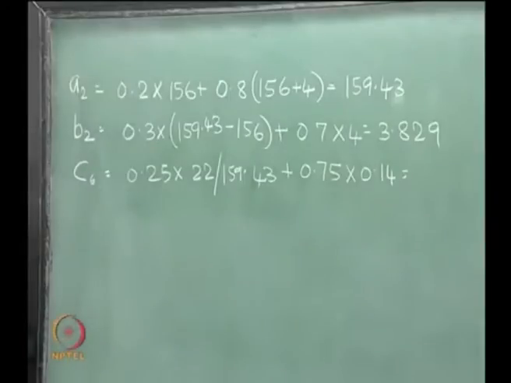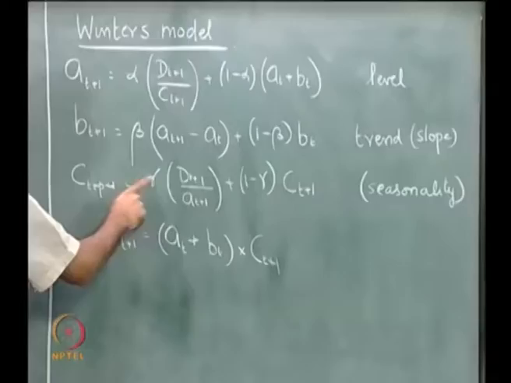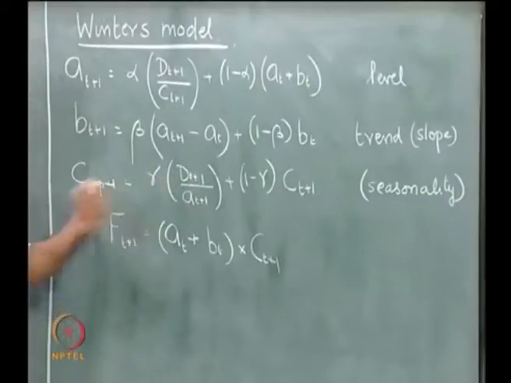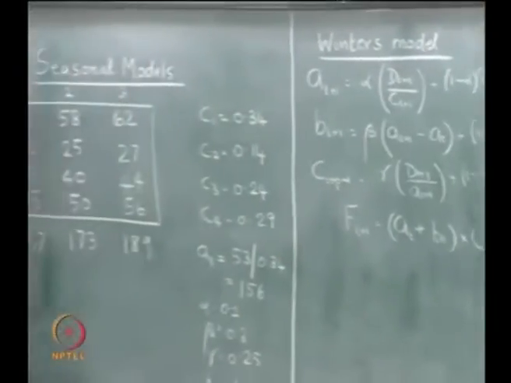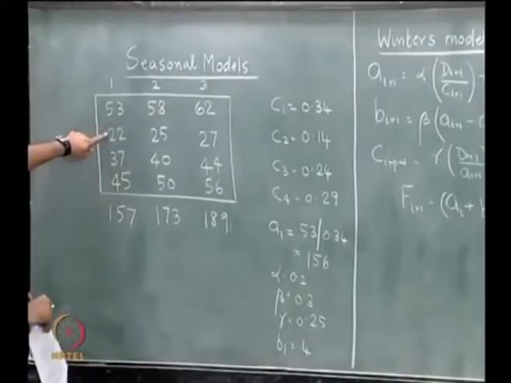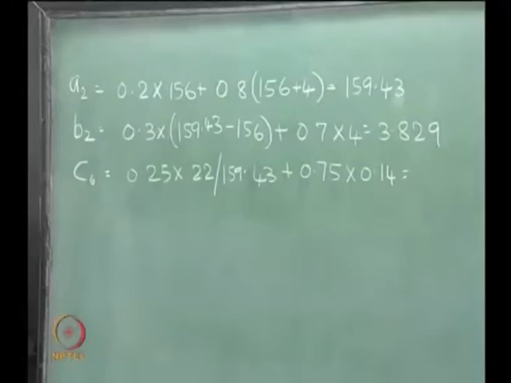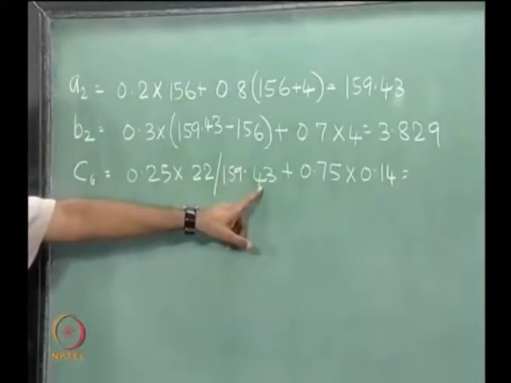Now these things come from gamma into Dt+1 by At+1, gamma is 0.25, Dt+1 is 22, At+1 we just calculated as 159.43.